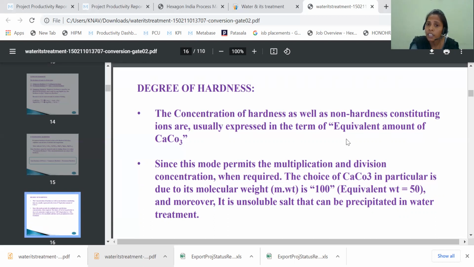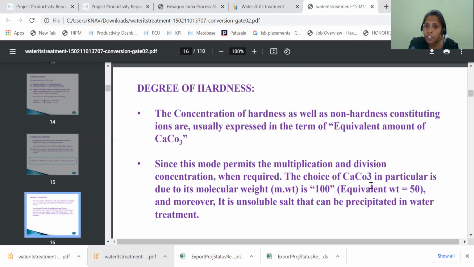Why are we expressing in terms of equivalent amount of calcium carbonate? Because its molecular weight is 100 and its equivalent weight is 50. That we will see in the continuation topic. This mode permits the multiplication and division of concentration when required. So whenever we need the concentration of a particular water, we can express that concentration in terms of equivalent amount of calcium carbonate.